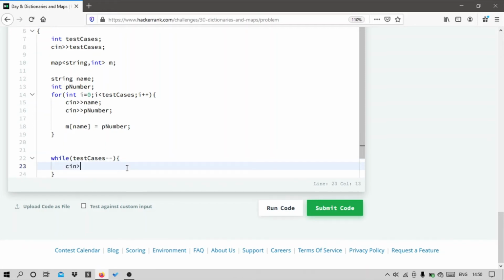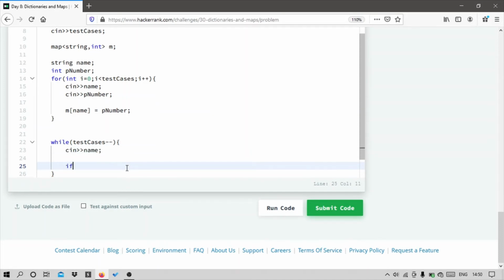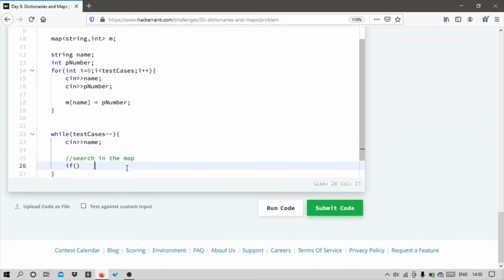So we have to take name as an input, and we have to search that in the map. So I'll comment here. To search in the map, I'll tell you the syntax. First we have to mention the name of the map, that's m here.